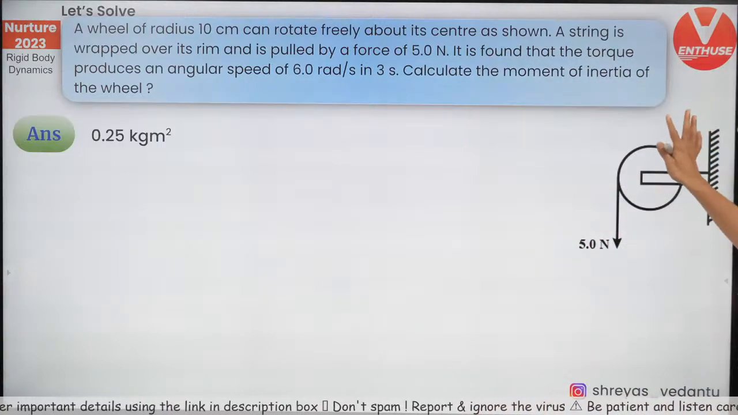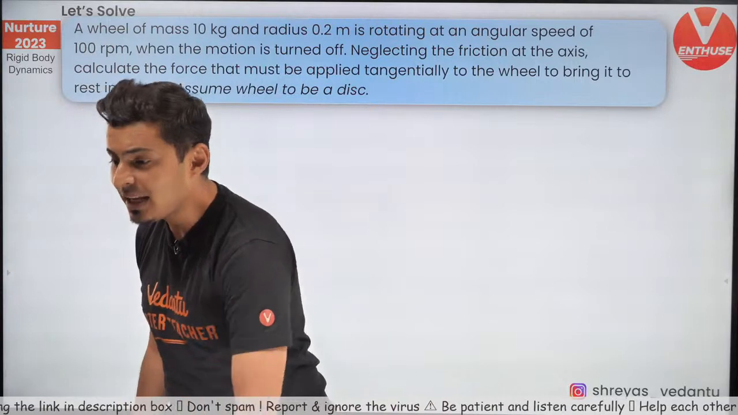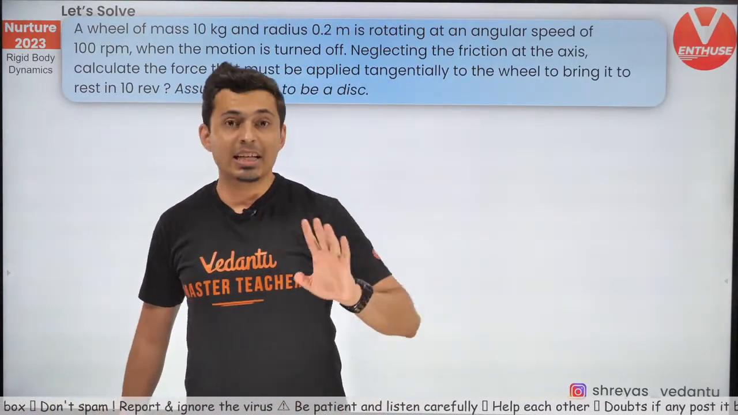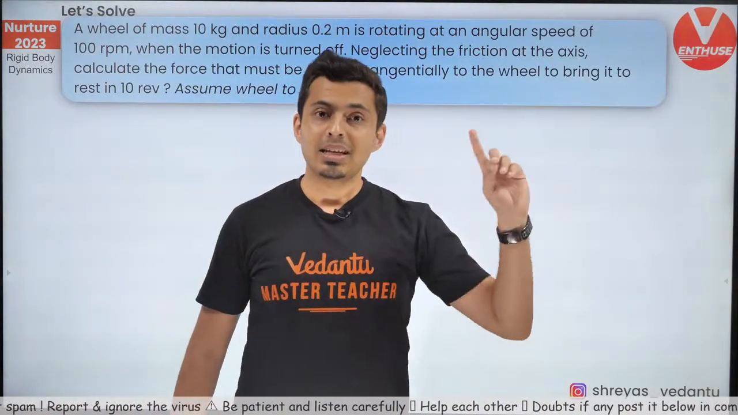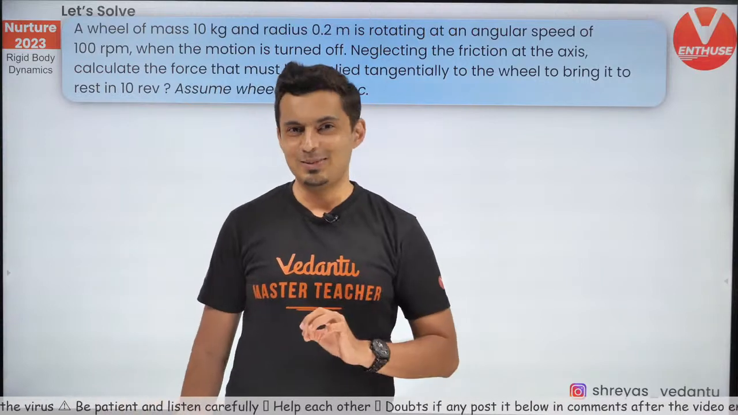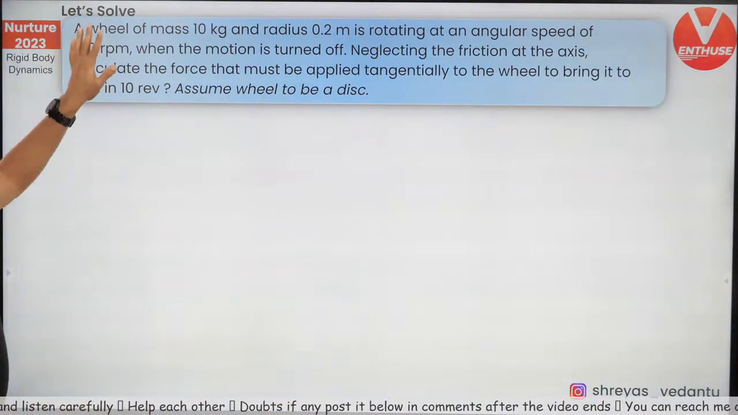So that's how you solve questions, my warriors. 0.25 is the correct answer. Can we say acceleration is omega by t, which is equal to 2? Abhinav, we can say that only if initial velocity is 0. If it is not 0, then you cannot use alpha as omega by t. Okay, cool. Great. Let's move on to the next one.